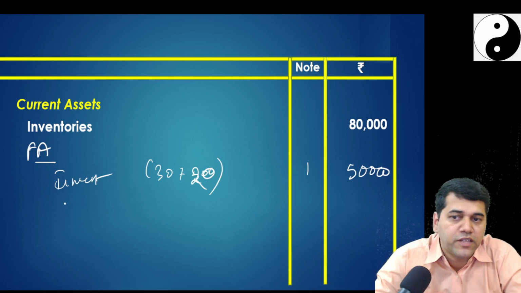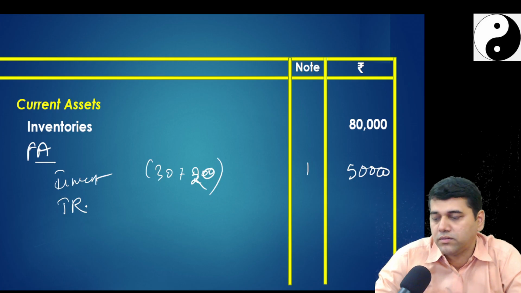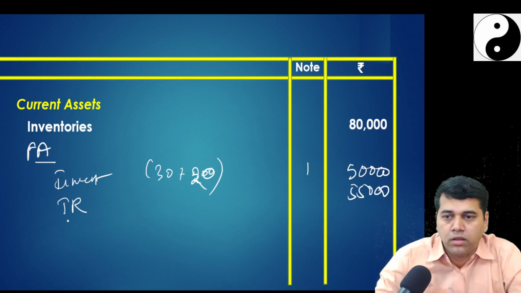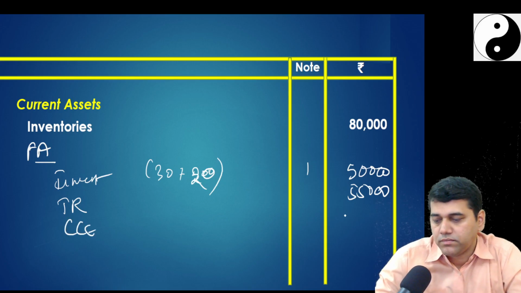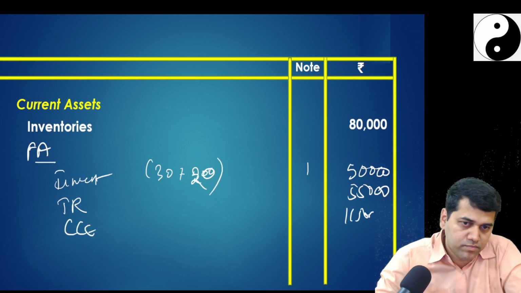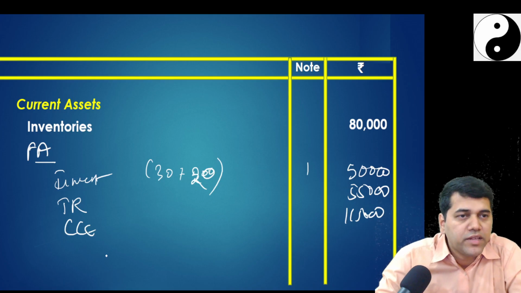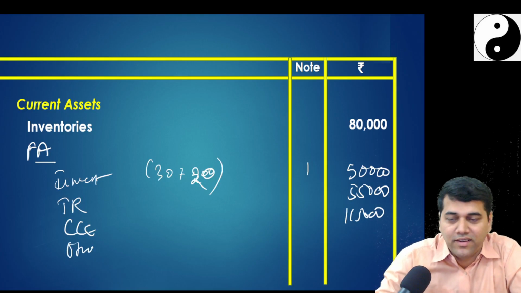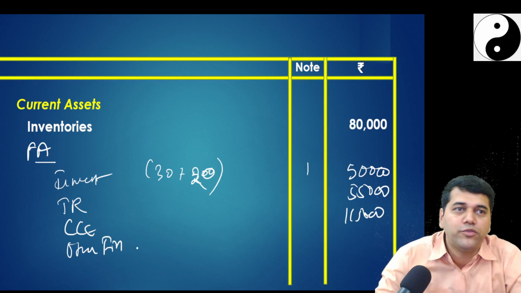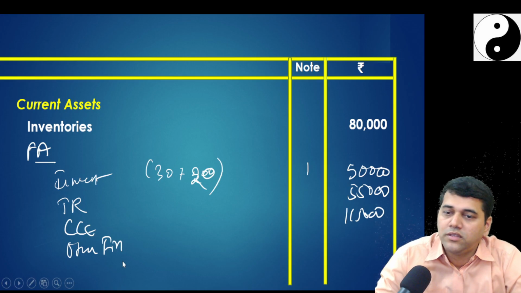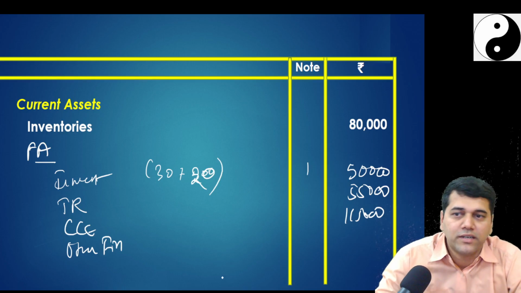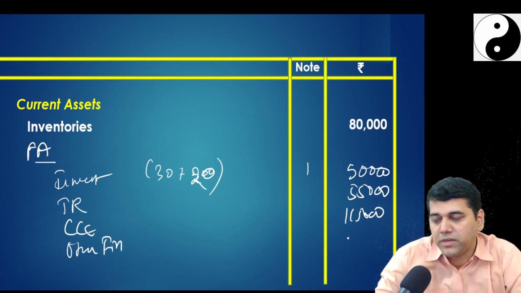Okay, now next, what is after investment? Trade receivable. Is there any adjustment? No. After that, CCE. Any adjustments? No. After that, other financial assets. Okay, like this 3-4 times you do, no? I'll share some more questions. This becomes very clear to you, that writing pattern. Okay, financial, other non-current, current non-current, like that, no? So how much is my other financial assets?